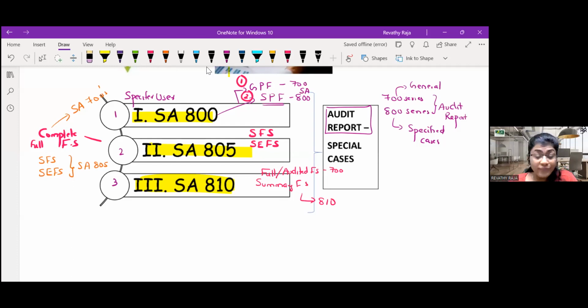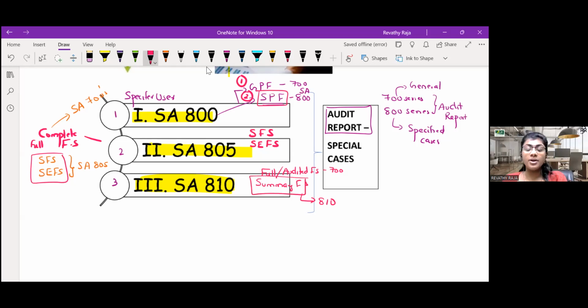So in every standard, we compared it with two. In 800, general purpose, special purpose. So 800 will apply if it is a special purpose framework. 805: full FS is there, or single FS or specific element. If this is the case, single FS or specific element, then 805 will apply. And here, full audited FS or summary FS.